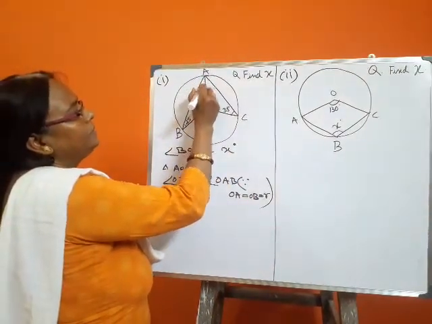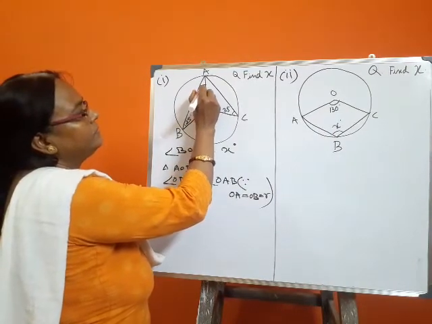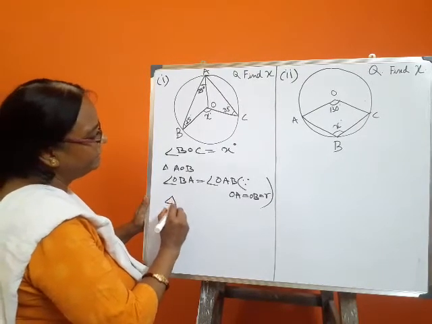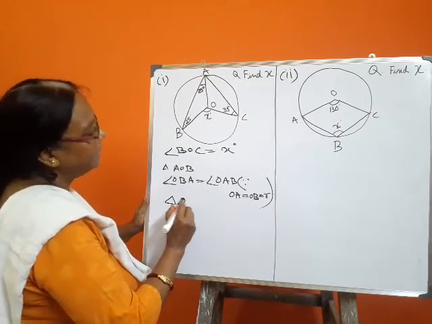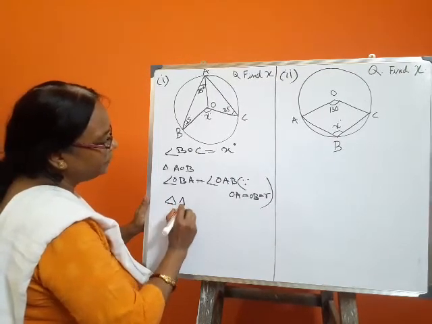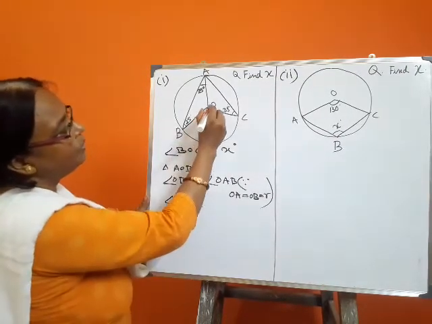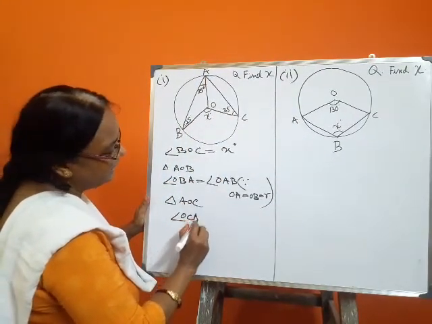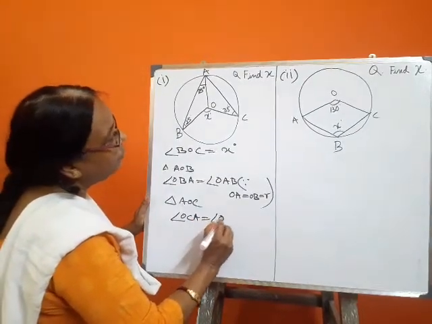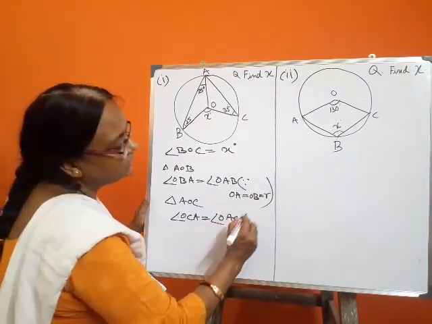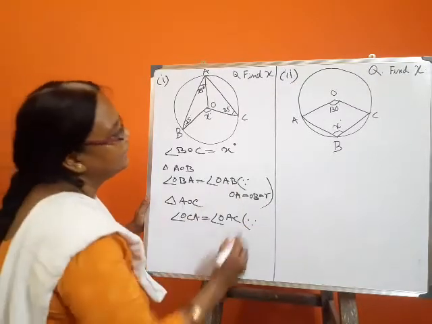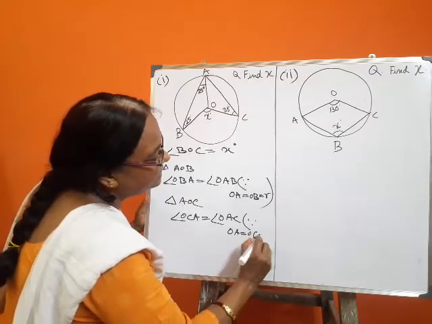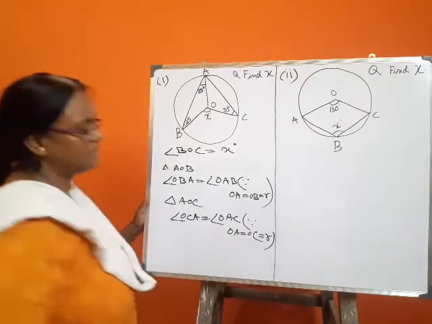This angle will be 25 degrees. Similarly, from triangle AOC, we can write angle OCA is equal to angle OAC, because OA is equal to OC is equal to R, the radius of the same circle.